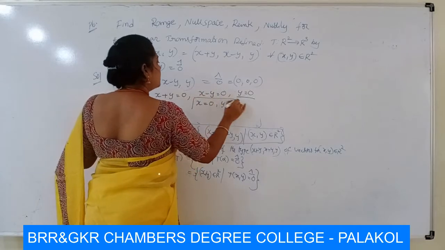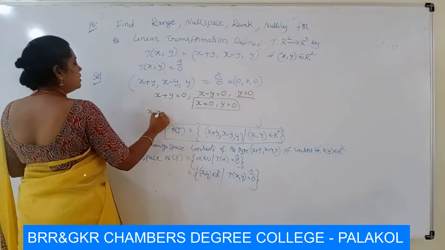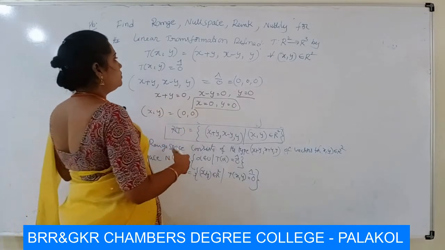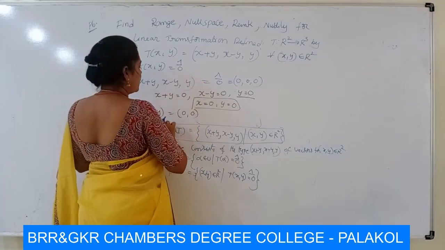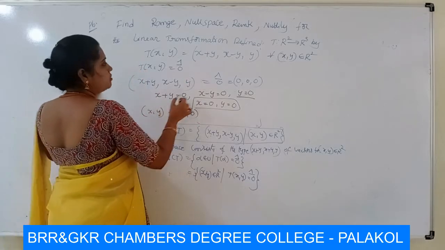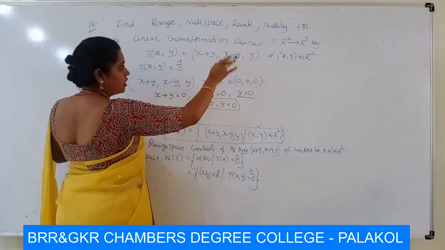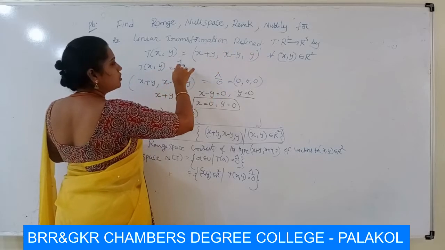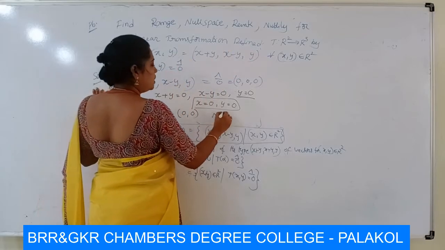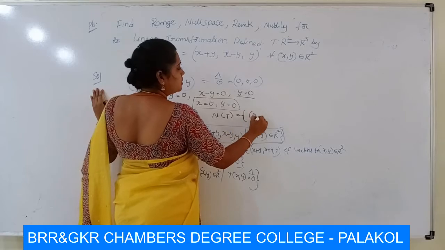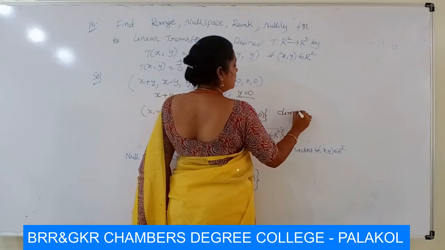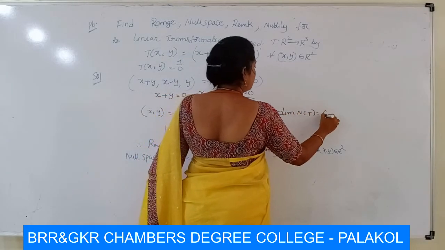Totally, here (x, y) is the zero vector. So T of alpha is equal to zero implies (x, y) is (0, 0). This vector satisfying this equation gives the value (x, y) is (0, 0) only. So N of T contains only the zero vector (0, 0). Obviously, dimension of N of T is 0 because it contains only the zero vector.